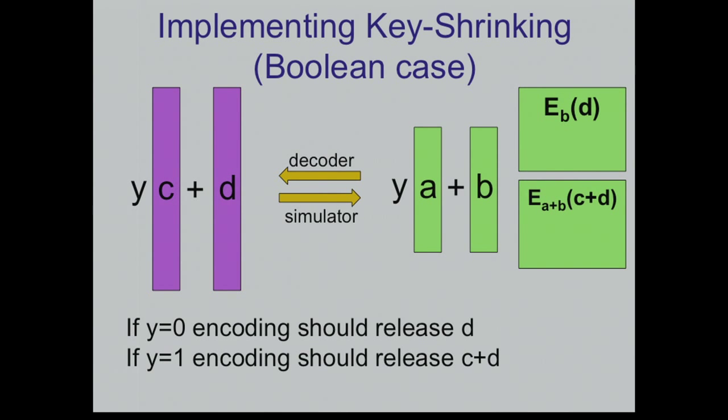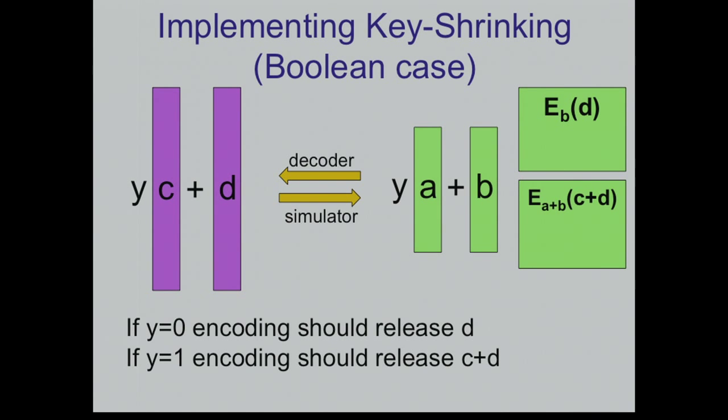Okay, so this is what I'm going to do. There is a tiny issue here, which is how do you know which box to open? Say that you get this key, how do you know which box to open? This can be solved easily. Just use a new random bit to permute these boxes: toss a coin and release the value of y XOR this bit. So this will give you a pointer to the right box. But up to this technicality, this is the encoding that we're going to use.